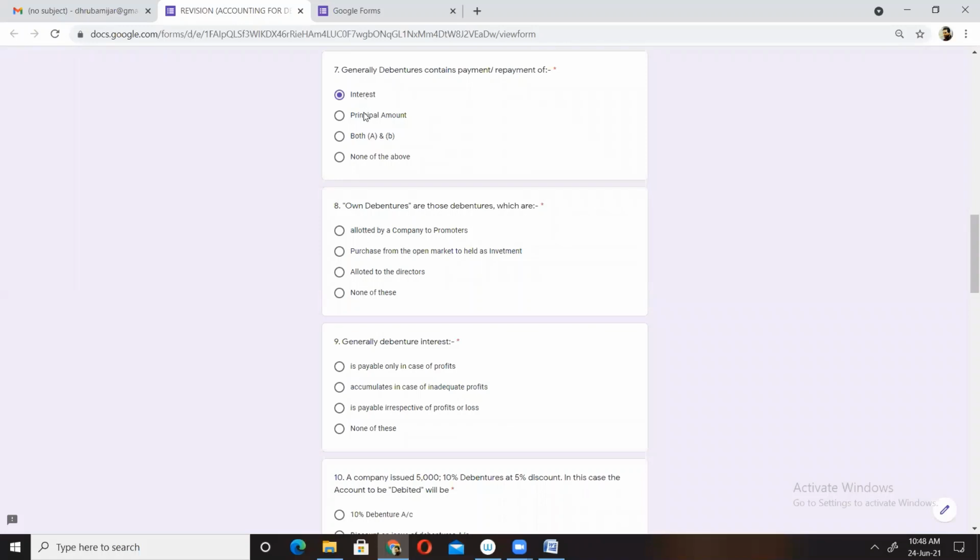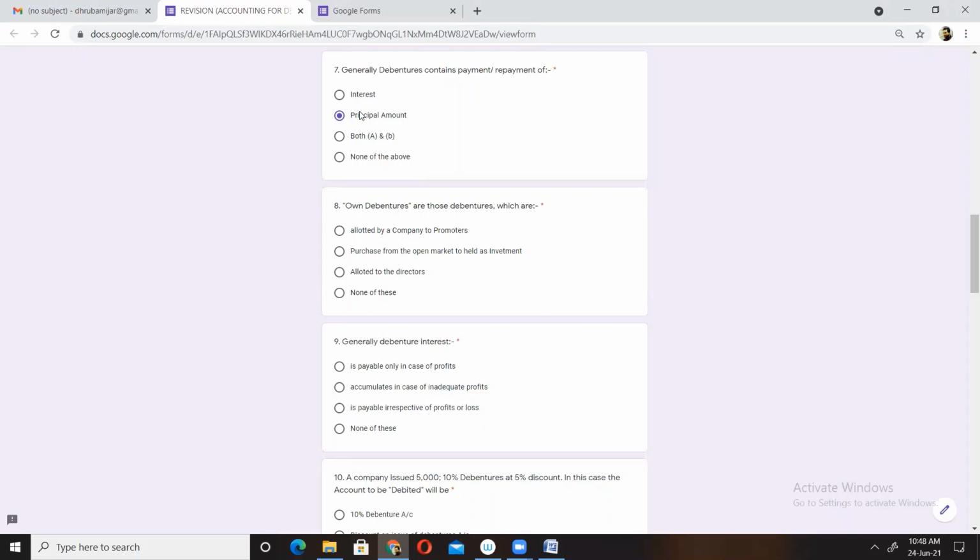Principal means after a certain period of time, debentures are redeemed, and the amount is returned after the maturity period.